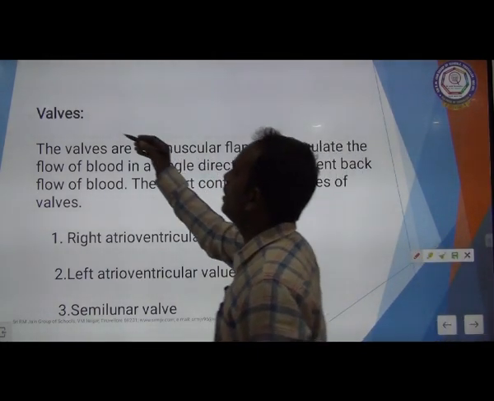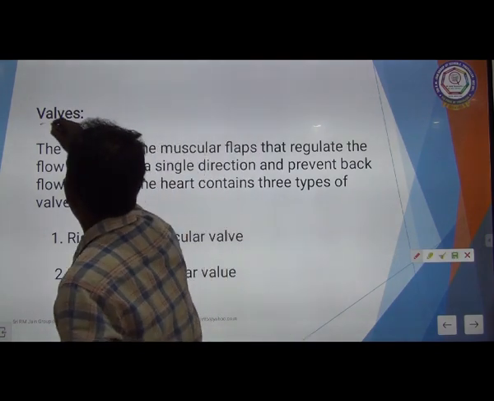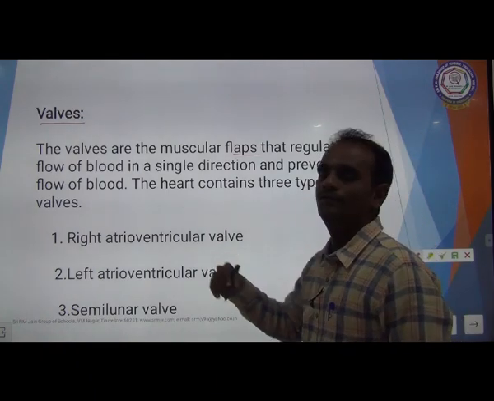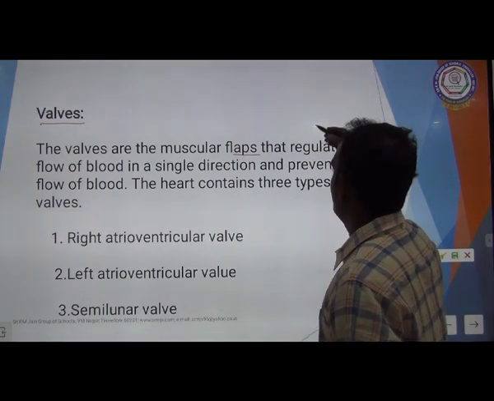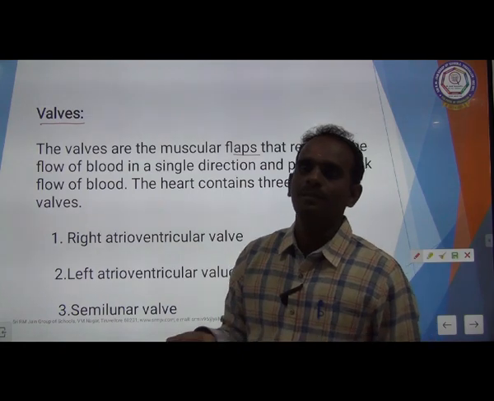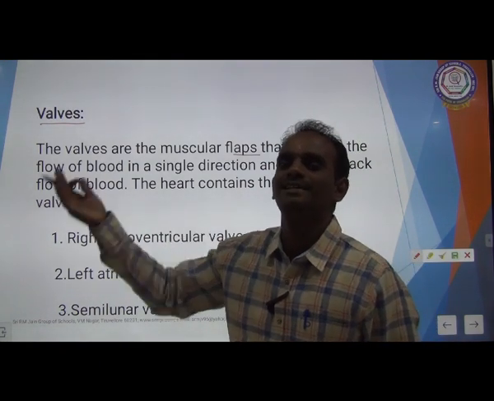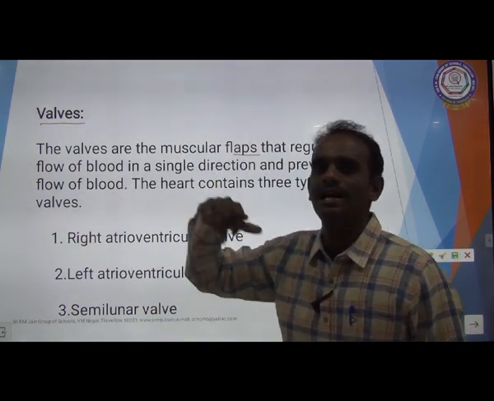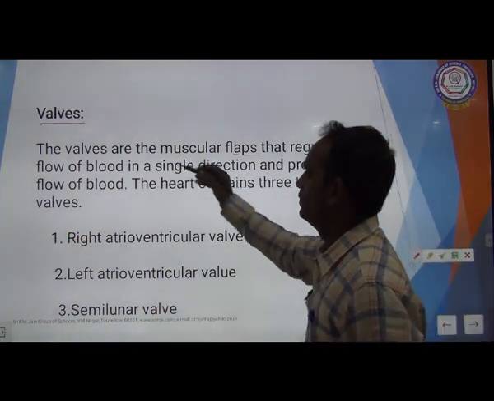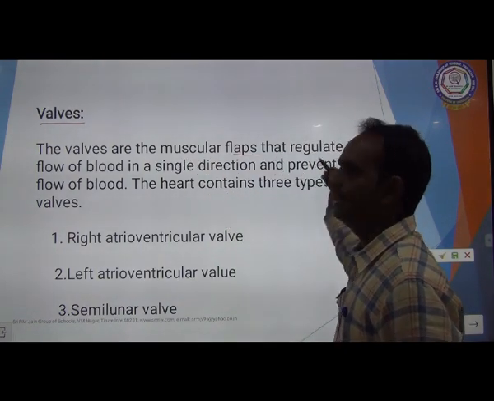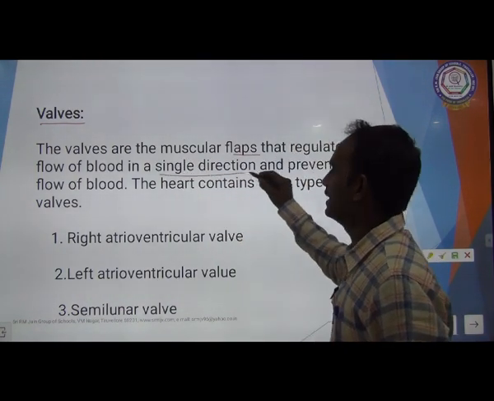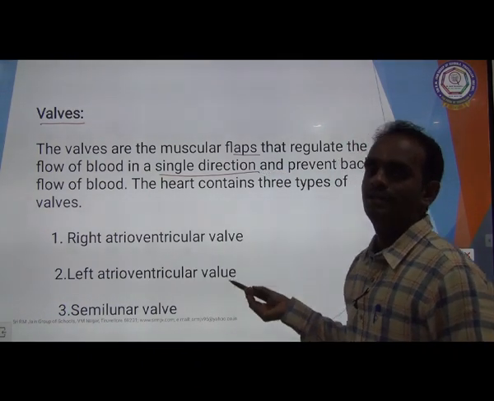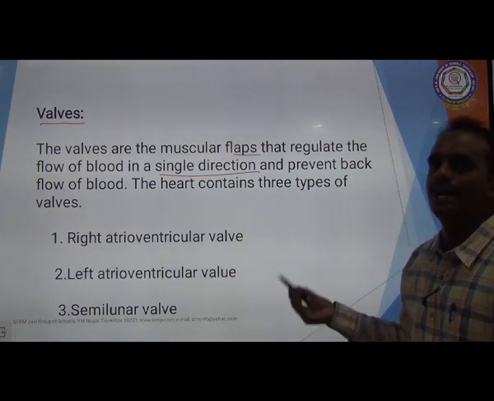Next, valves, very important. Valves are muscular flaps that regulate the flow of blood. If there are no valves, what will happen? The reverse flow of blood takes place. So valves regulate the flow of blood in a single direction. Very, very important point: they prevent the backflow of blood. The valves only prevent the backflow of blood.